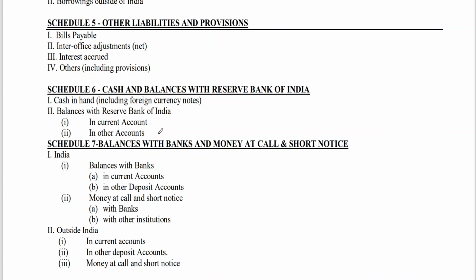When our bank is lending, and the banks have to clear off the amount which is with them, this is what is called money at call and short notice. Clear? Money at call and short notice, with banks and with other institutions. In simple words, I will give you an example. It includes deposits repayable within 15 days or less than 15 days notice. So money at call means we are giving 15 days time. Our money is with them. We are asking them to arrange the money and make a payment to us.